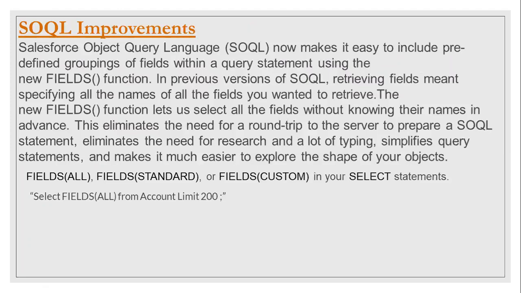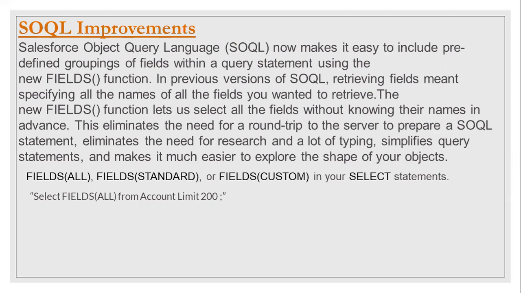Yes, sir. Previously in Salesforce, if you wanted to fetch data with a query, you had to mention all the fields as comma separated values: select Id, name, phone, rating, industry, account number, and all those things. Now, if you want to write a query with all the fields, you can just specify select FIELDS(ALL), and you get all the fields data in the query. Previously we had to mention all the fields comma separated.